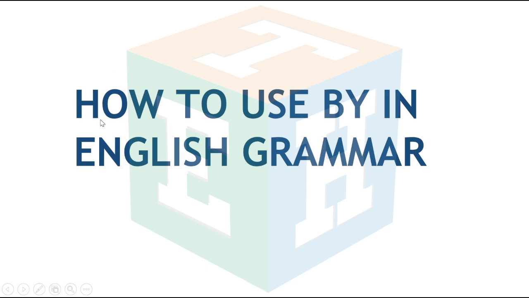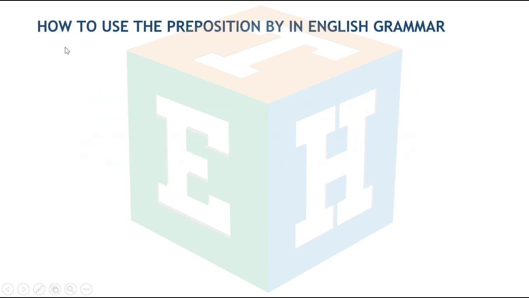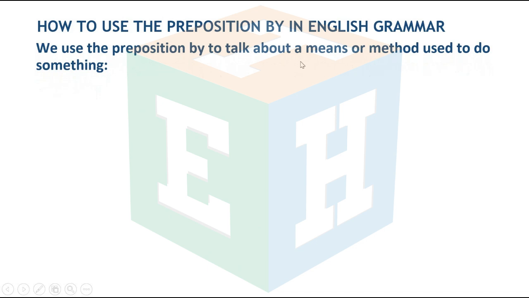Today we shall be looking at how to use by in English grammar. Let's get started. How to use the preposition by in English grammar. We use the preposition by to talk about a means or method used to do something.